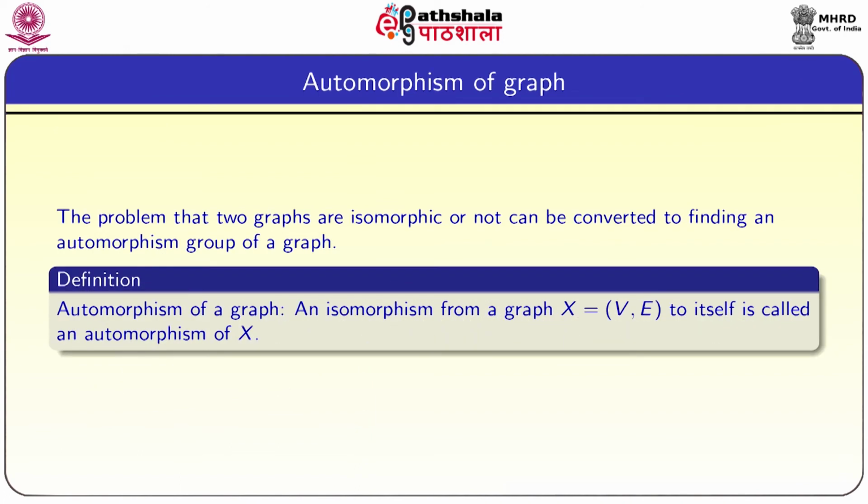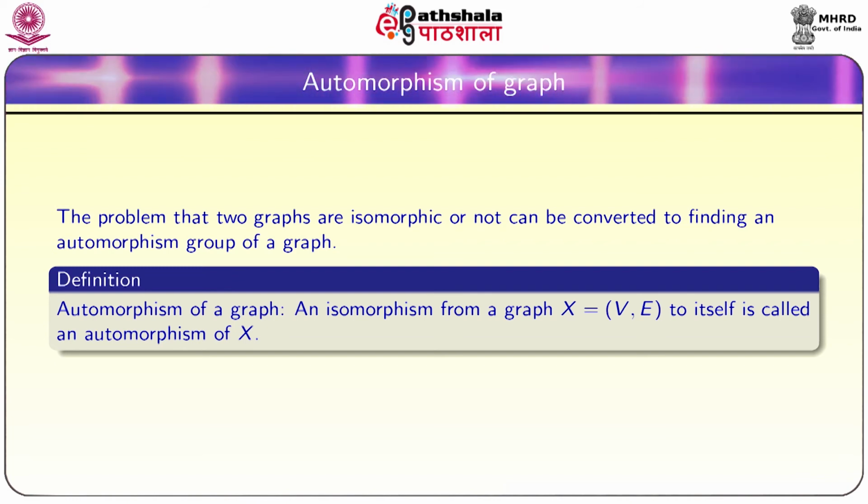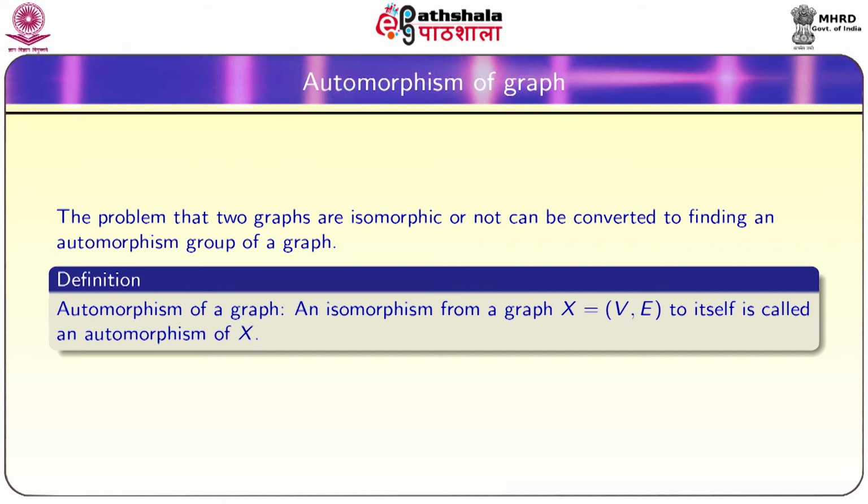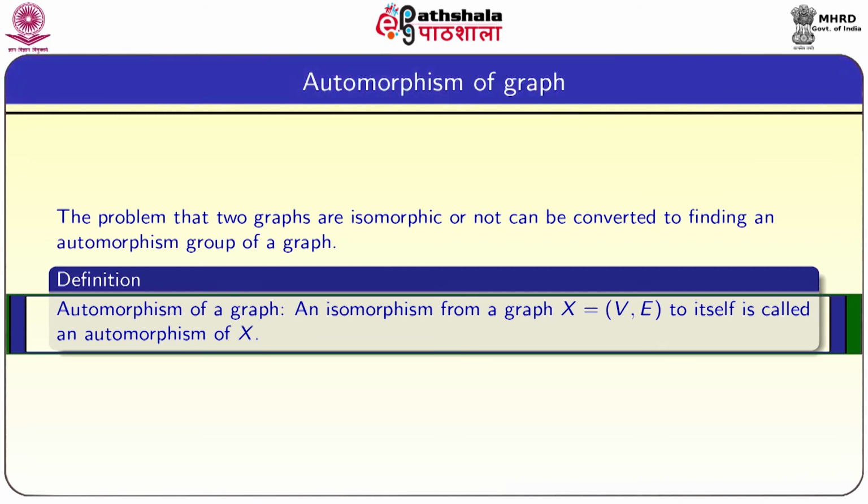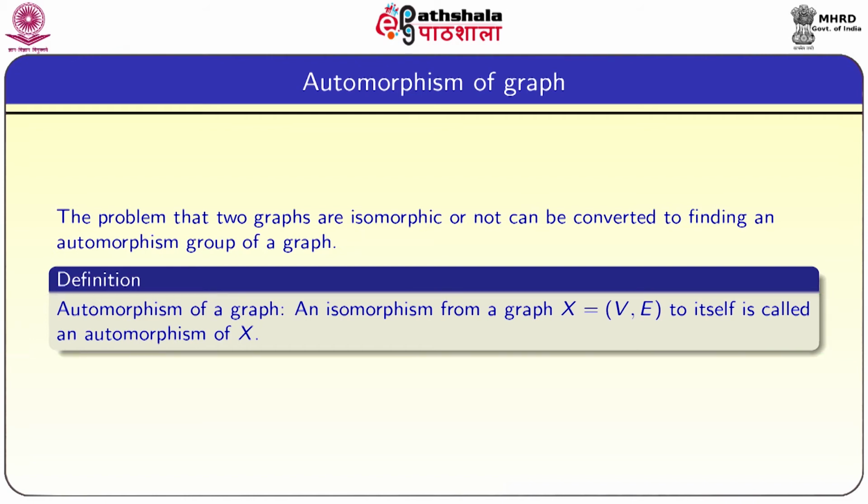Automorphism of a graph. The problem of whether two graphs are isomorphic or not can be converted into finding an automorphism group of a graph. The definition of an automorphism of a graph: an isomorphism from the graph X to itself is called an automorphism. That means we need to find a mapping from vertex set of X to vertex set of X such that it is 1-1 and onto and also it preserves the adjacency.